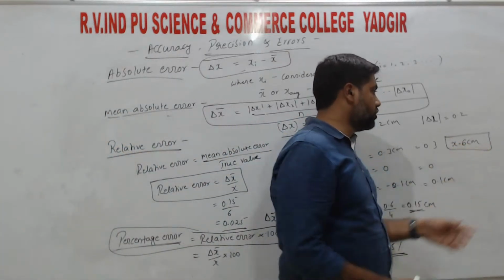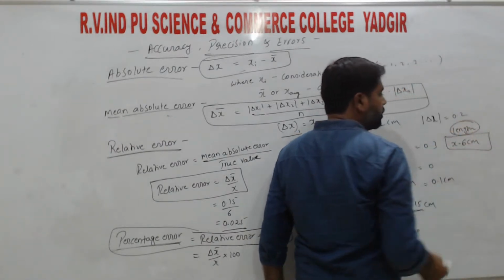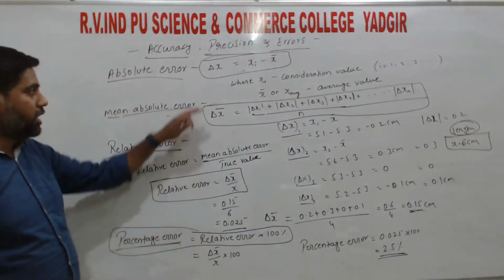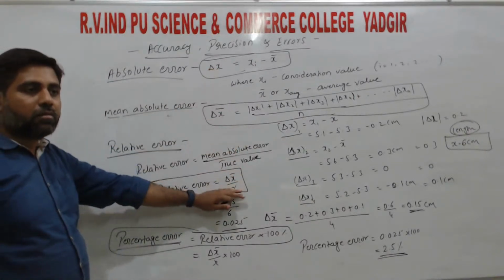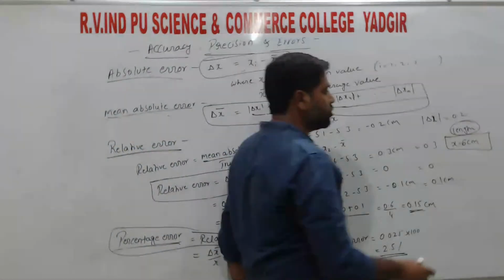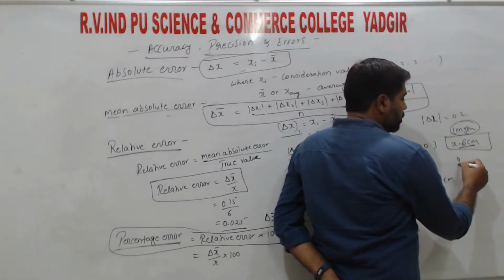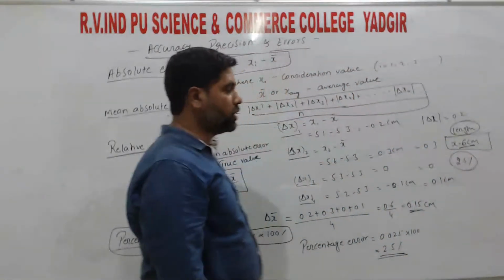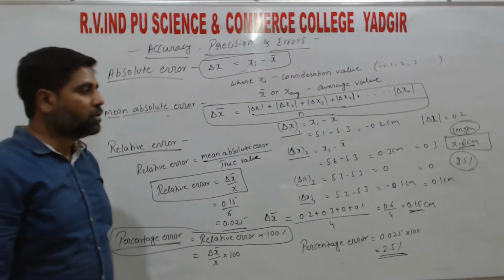So we are measuring the length of some object. So throughout the experiment, if you are asked to find out the percentage error in an experiment, we need to proceed through all these steps. Only if we do all these steps will we get the percentage error. So the percentage error, we actually have 6 centimeter, so how much error are we getting? 2.5% error. That means the mistakes we made amount to 2.5%, right?